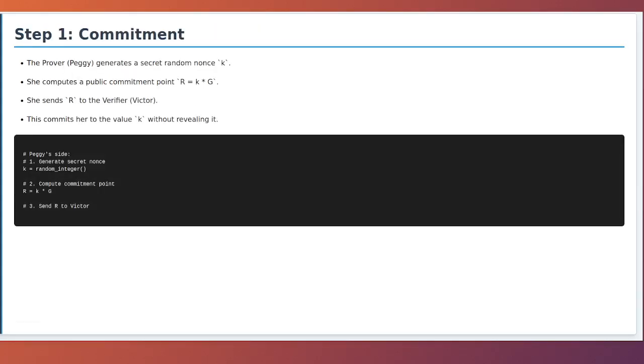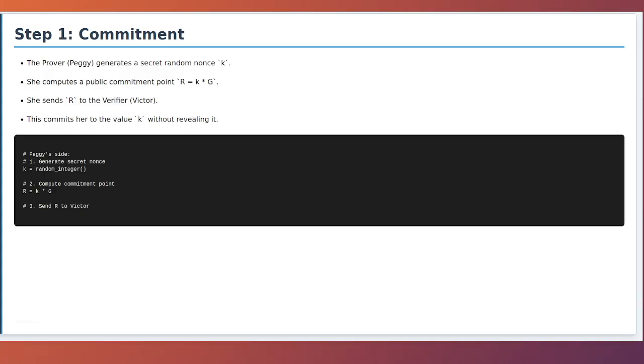Commitment. The protocol begins with the commitment step. This is where Peggy, the prover, commits to some random information before the challenge is revealed. This is crucial to prevent her from cheating. She generates a secret random number, a nonce, which we'll call k. Just like in signature schemes, this nonce must be unpredictable and used only for this one proof. She then computes a public commitment point, R, by multiplying the public generator point G by her nonce k. So, R equals k times G. She sends this point R to Victor, the verifier.